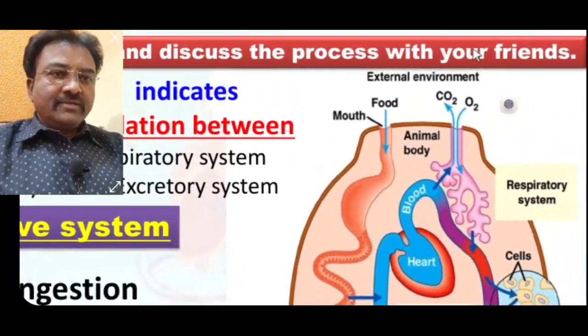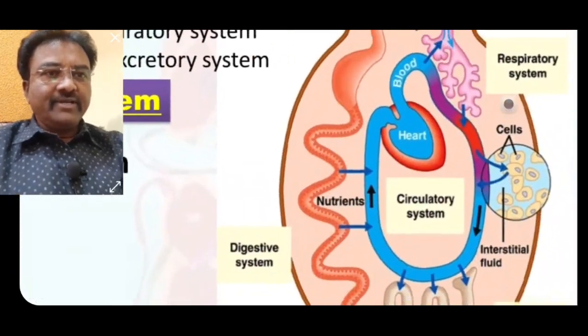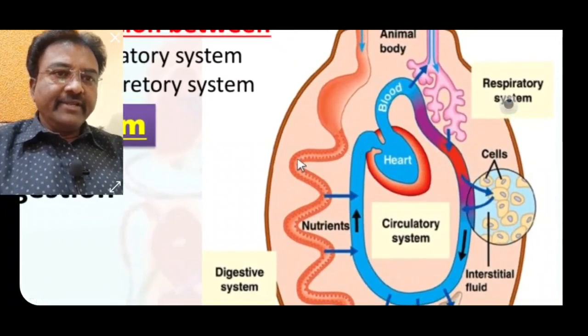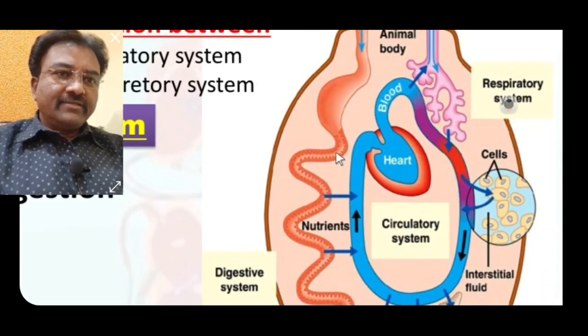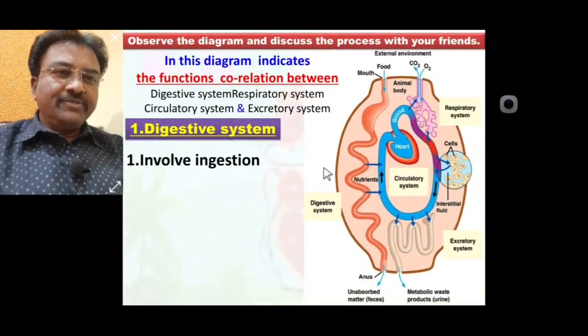The food is transferred through the pharynx and esophagus to the stomach. Inside the stomach digestion takes place. Some digestion also takes place in the small intestine: duodenum and ileum. Digested food is absorbed from the small intestine into the blood.